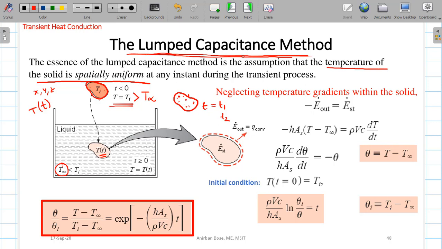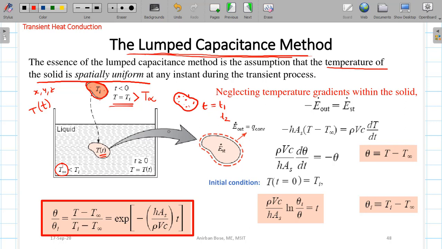Let us first try to solve this problem, and then we will see what the practical situations are, whether the real practical situations are at all close to these conditions or not, or when we will take the decision that this practical problem can be solved using the lumped capacitance method, or that this particular problem cannot be solved by this assumption. This kind of decision is also very important to take, so we will see that after. So first, how can we solve the problem under this assumption?